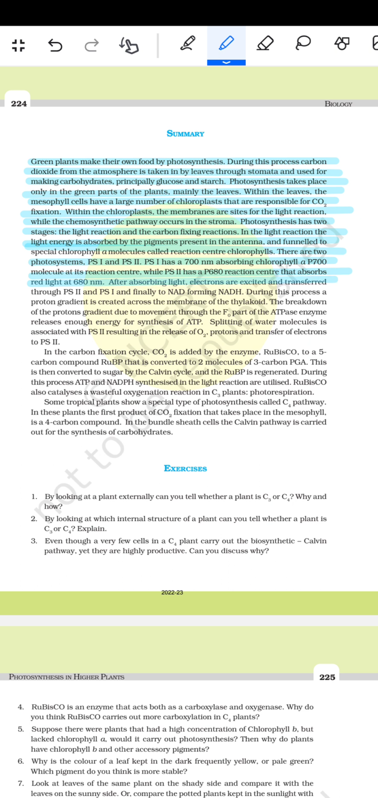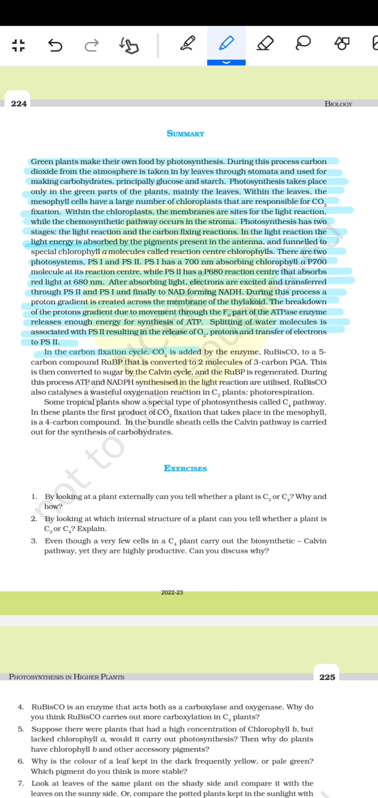After absorbing light, electrons are excited and transported through PS2 and PS1 and finally to NADP, forming NADPH. During this process, a proton gradient is created across the membrane of the thylakoid. The breakdown of the proton gradient due to movement through the F0 part of the ATPase enzyme releases enough energy for the synthesis of ATP. The splitting of the water molecule is associated with PS2, resulting in the release of O2, protons and the transfer of electrons to PS2.